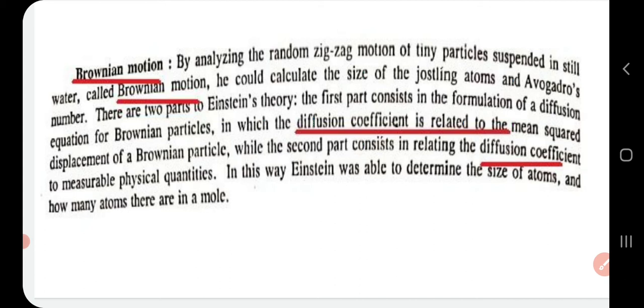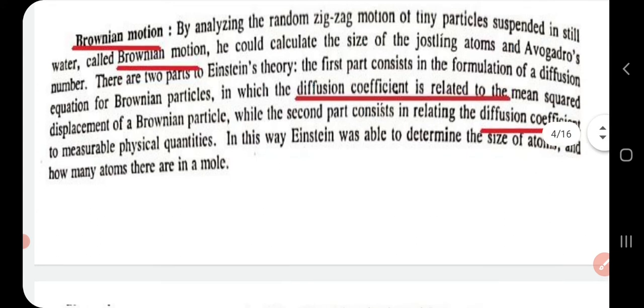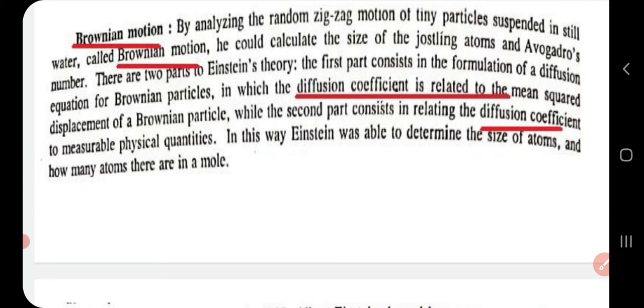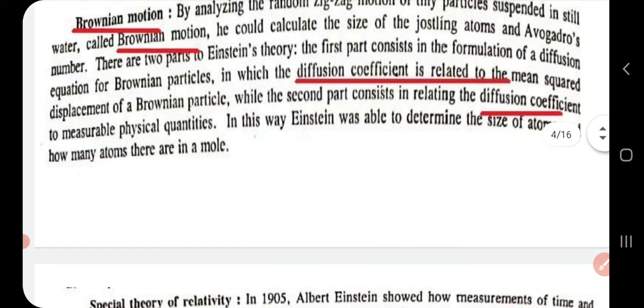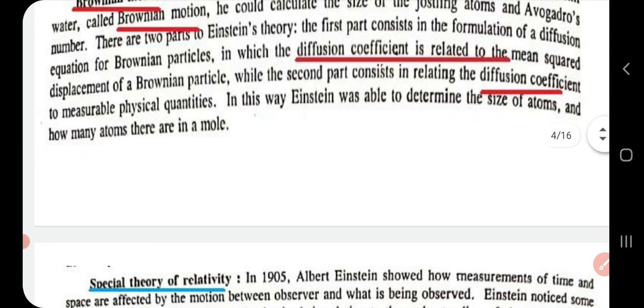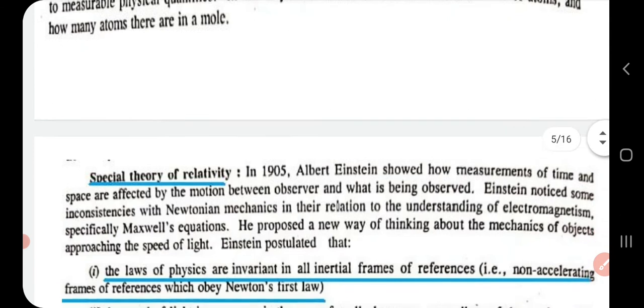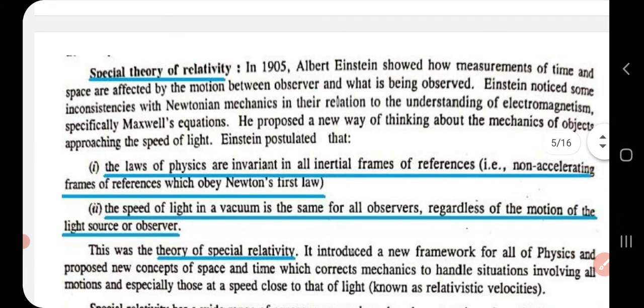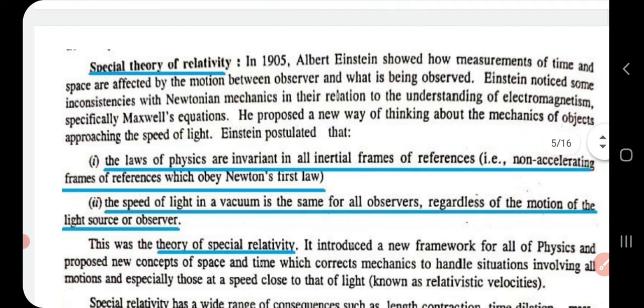And actually that theory has two parts. The first part consists of the formulation of the diffusion equation for Brownian particles, and in that equation he related the diffusion coefficient to the mean square displacement of the Brownian particle. The second part of the theory consists of a relation between the diffusion coefficient and measurable physical quantities. So, using this concept, Einstein was successful in determining the size of atoms and how many atoms there are in one mole. Another very important concept that Einstein put forward was the special theory of relativity.